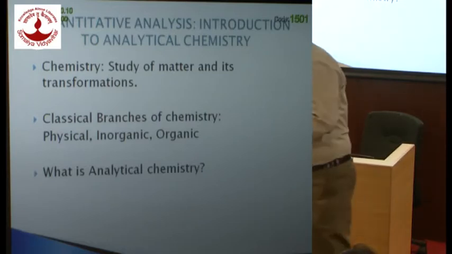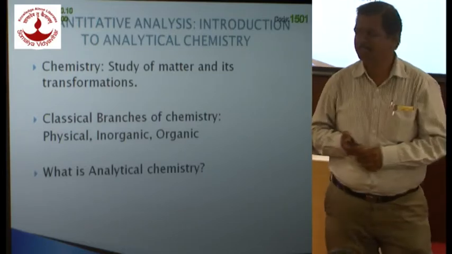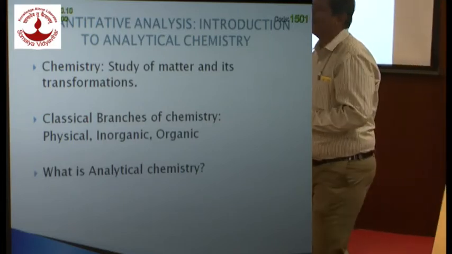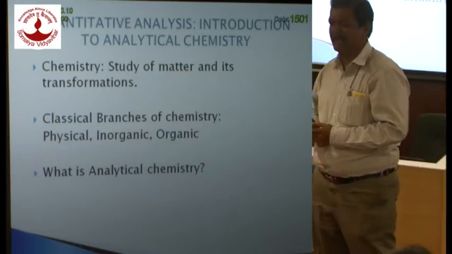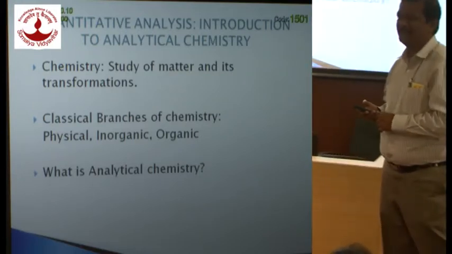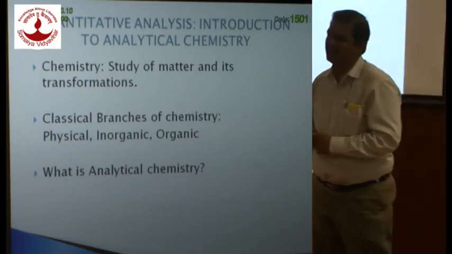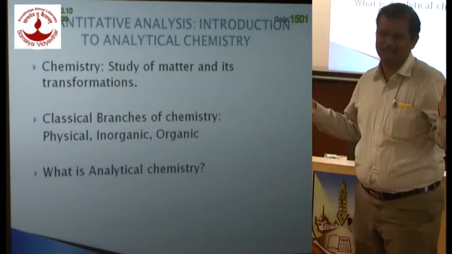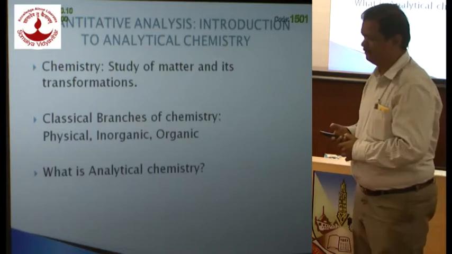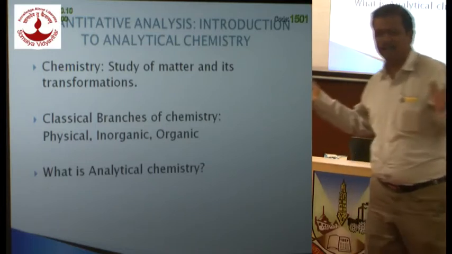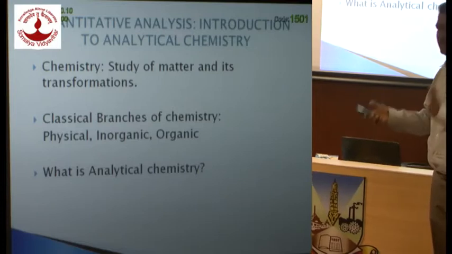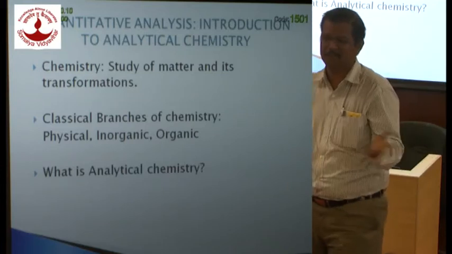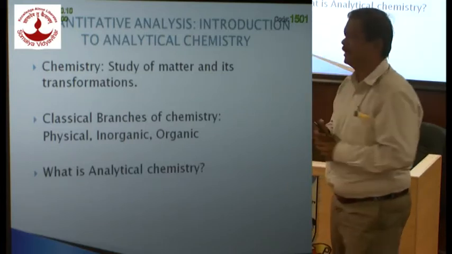Then comes inorganic chemistry. So, what is inorganic chemistry? Yes, it is basically a study of elements. How many elements are there naturally occurring? 92, starting with hydrogen up to uranium 92, plus 10-15 which man has prepared in the laboratory. So presently there are 118 elements. The study of all these elements, their properties, structures, and the various compounds obtained by combinations of these elements, all these aspects we study in inorganic chemistry.